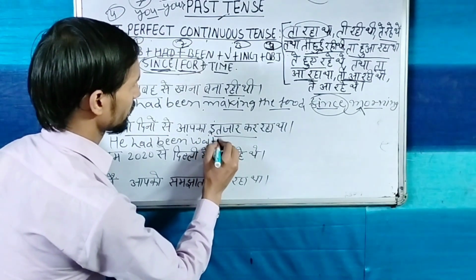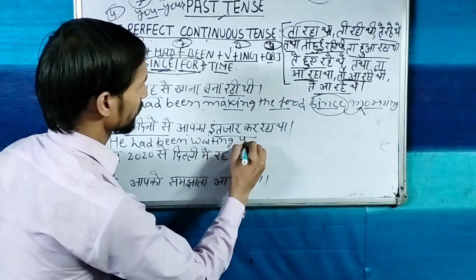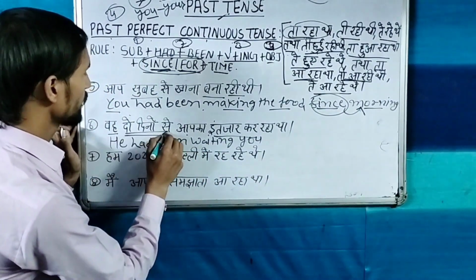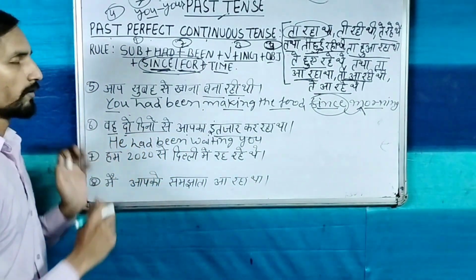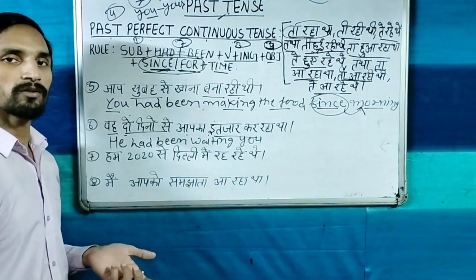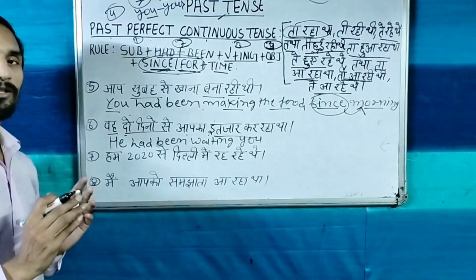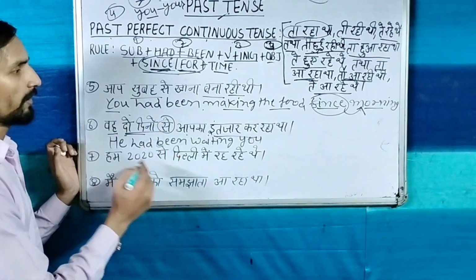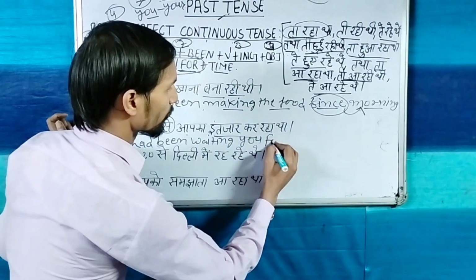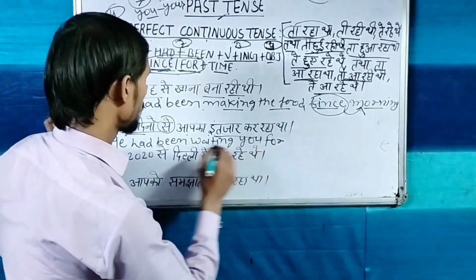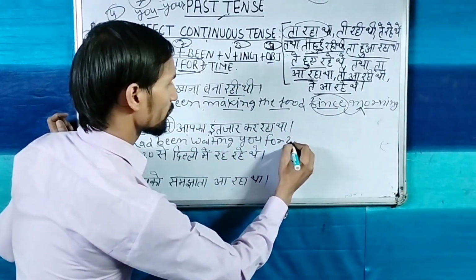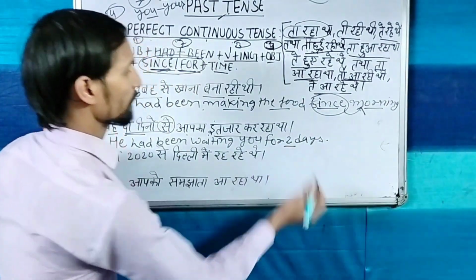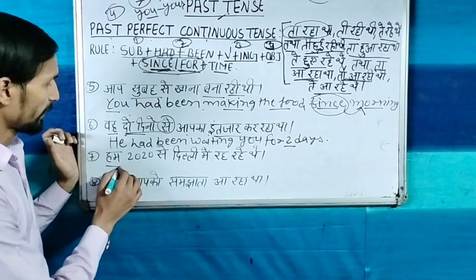Waiting, he had been waiting you, आपका, you for 2 दिनों से. So we don't know about which 2 days. So this time is uncertain, this time is not fixed. So therefore we will use here for. He had been waiting you for 2 days.